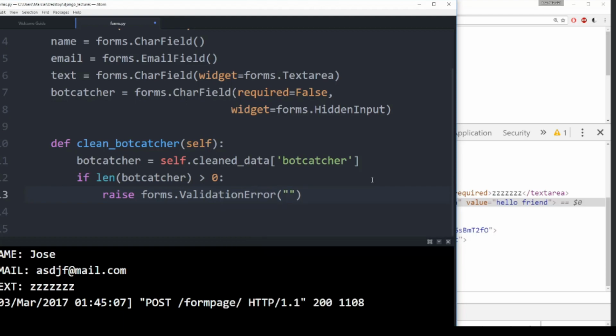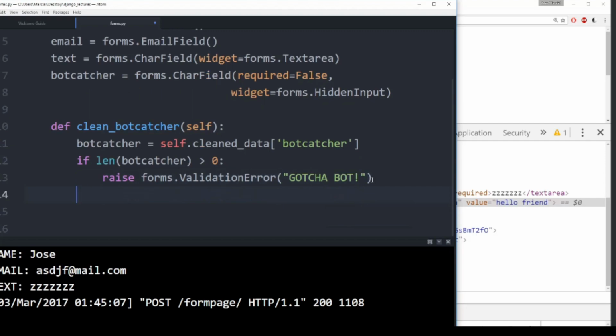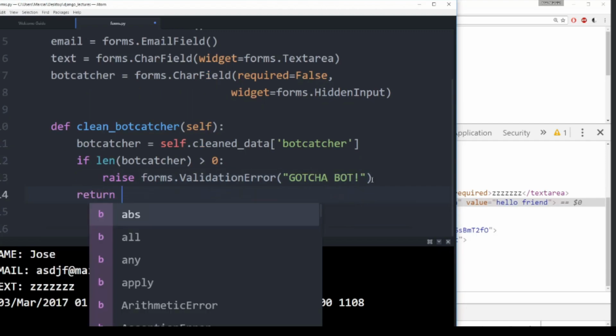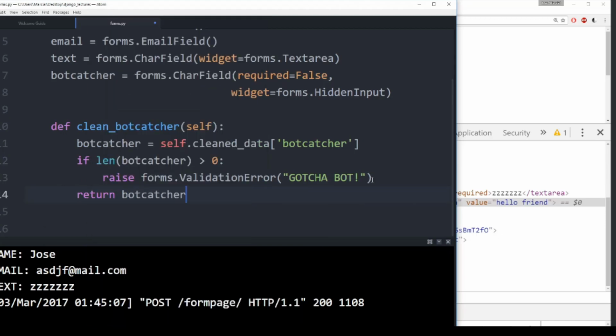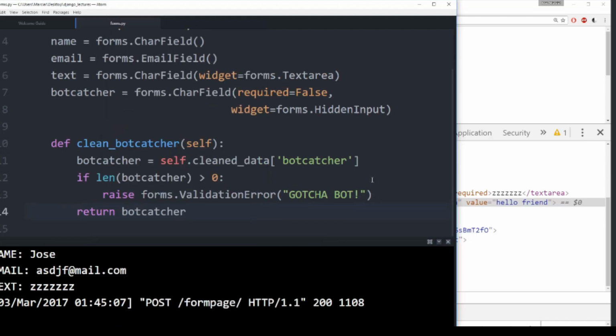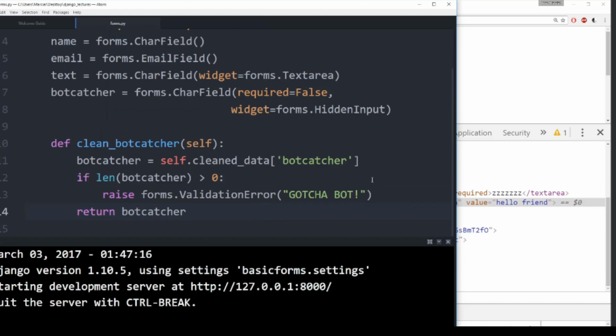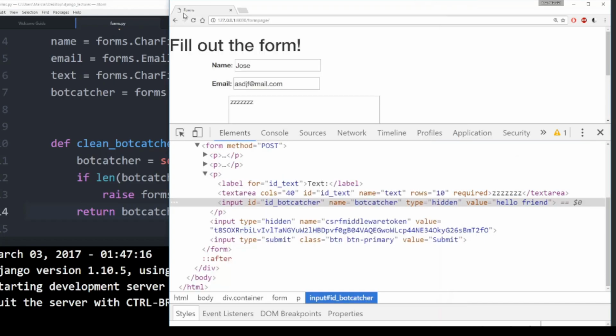And then we have a message that would be printed to the console, and we will say gotcha bot. Okay, so once we raise that error, we will return bot catcher itself. So we saved that and it's reloaded here since we made a change. And now let's try coming to this again.